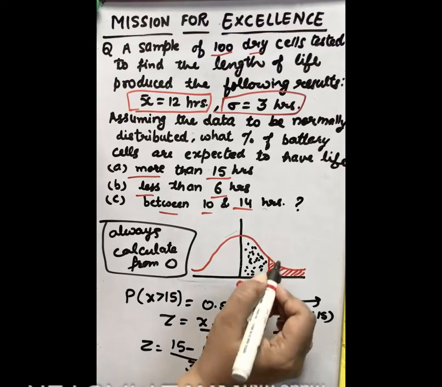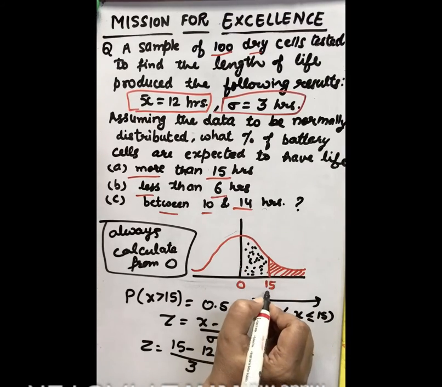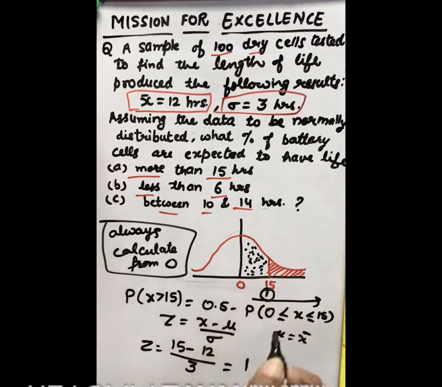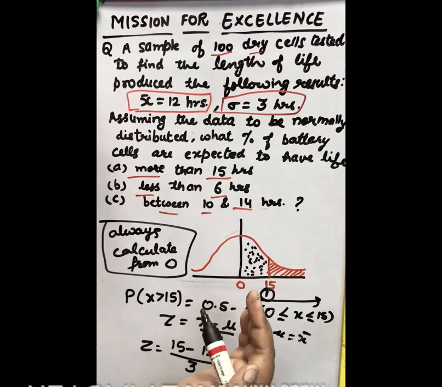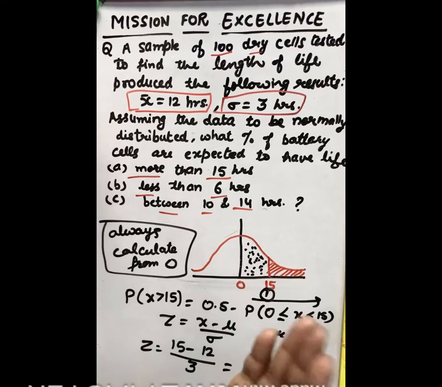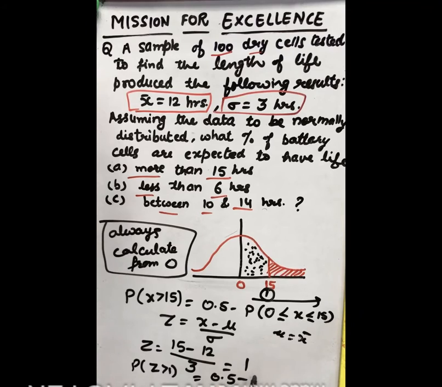So now in the z curve, where you are showing 15, it will show 1. So now we have to calculate the probability of z beyond 1. So again we will write it as probability z greater than 1 equals 0.5 minus probability of z from 0 to 1. Now we will see the table and put the value here.